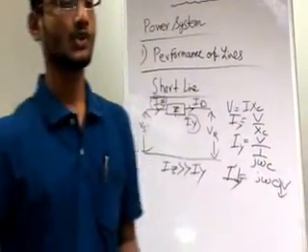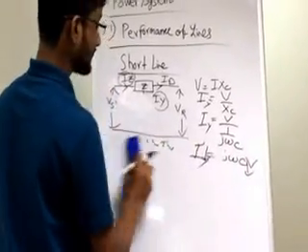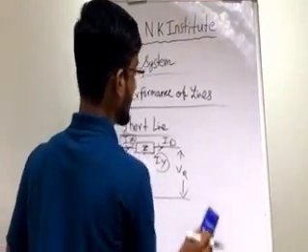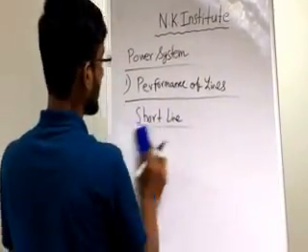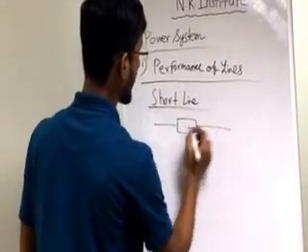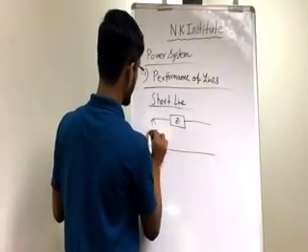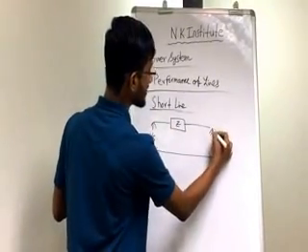So now let me proceed with the parameter calculation. In order to calculate the parameters, let me reconstruct the circuit. The circuit will look like that. This is the sending end voltage and this is the receiving end voltage.